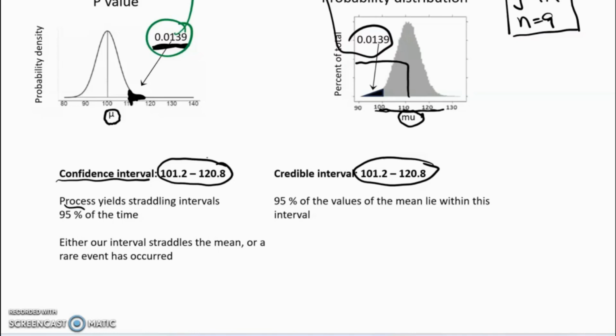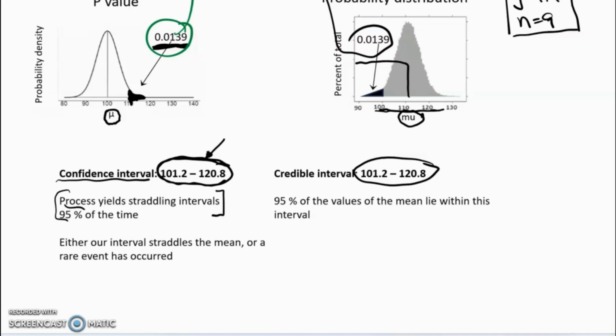So we do our experiment and we create this particular confidence interval. But we don't know whether this particular interval straddles the true mean or not. All we know for certain is that it was obtained by a process that's going to give us intervals that straddle the true mean 95% of the time.